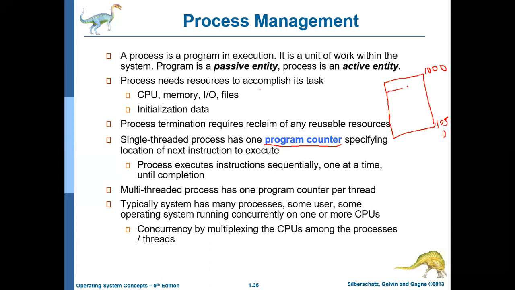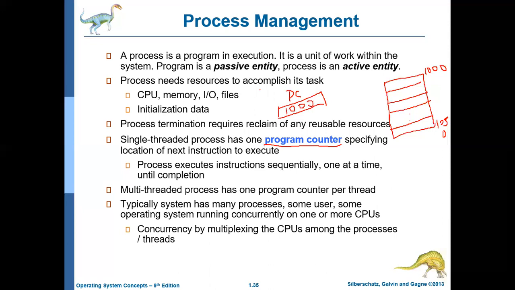This is main memory, divided something like this, and this process is occupying 50 locations. Now, the program counter is basically a register placed inside the CPU. Already we have discussed registers. Registers are kept inside the CPU. So this program counter currently will have the value 1000.